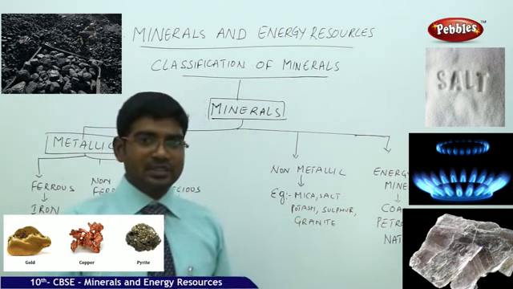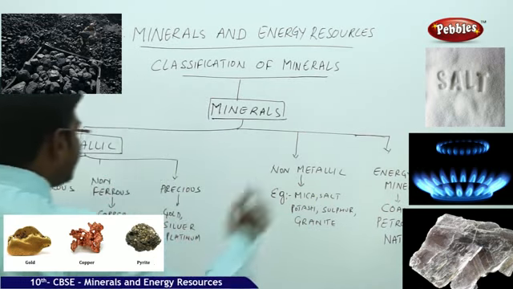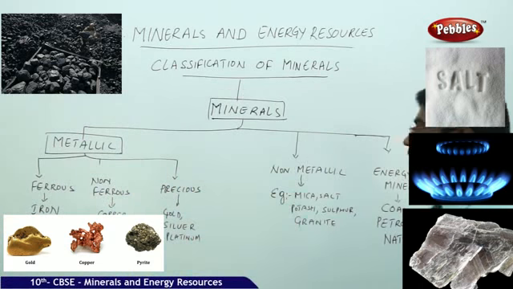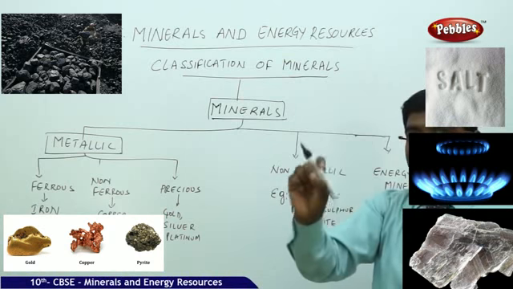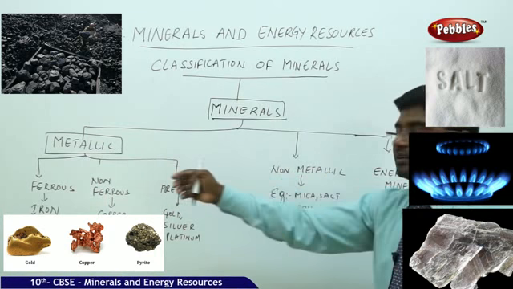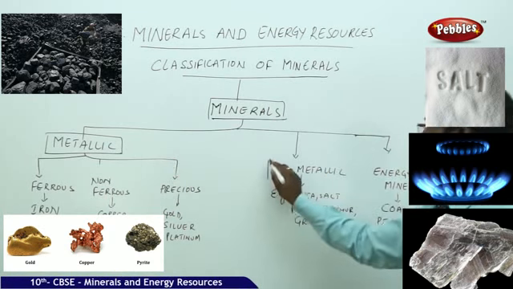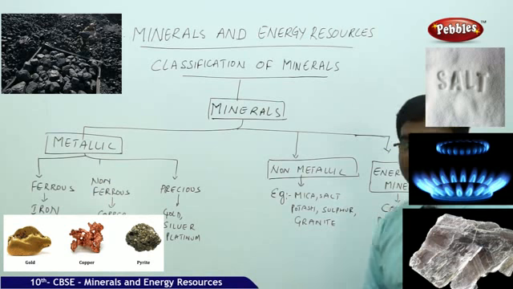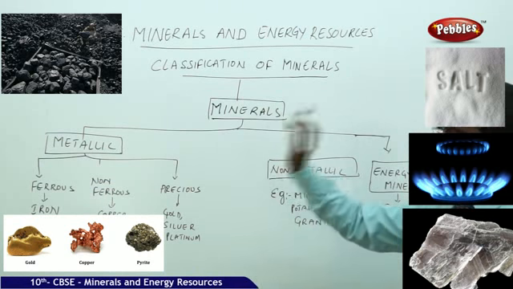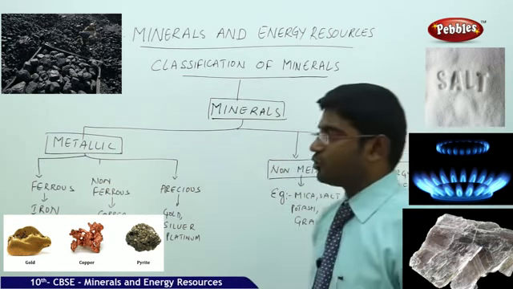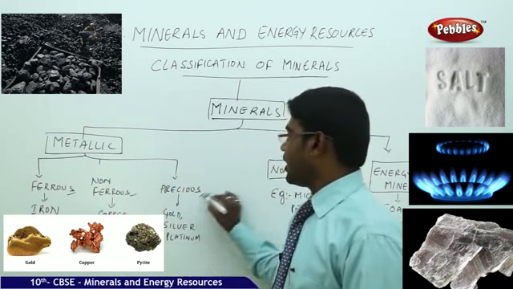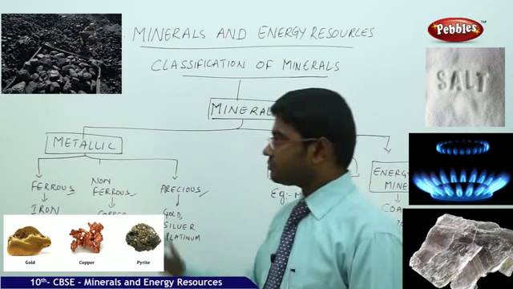This is all we have seen just now. But for us to understand it better, the classification has been done by the geologists in a broader way like this. Minerals are broadly categorized into metallic and non-metallic minerals. The first major division is metallic and non-metallic. Again, in the metallic, the minerals are divided into ferrous minerals, non-ferrous minerals and precious minerals.